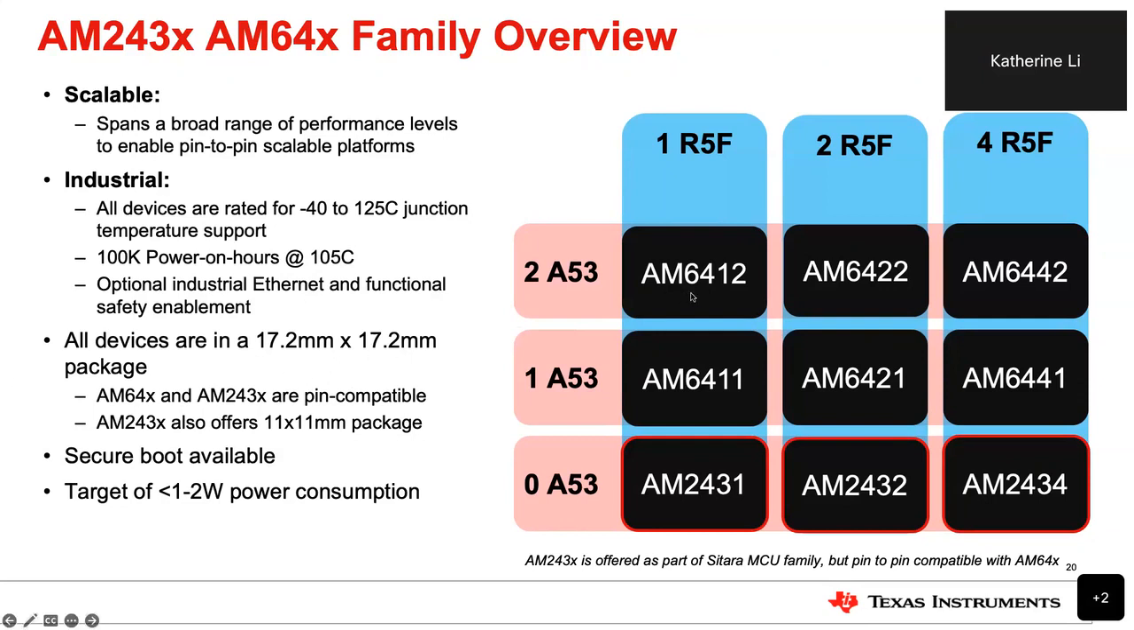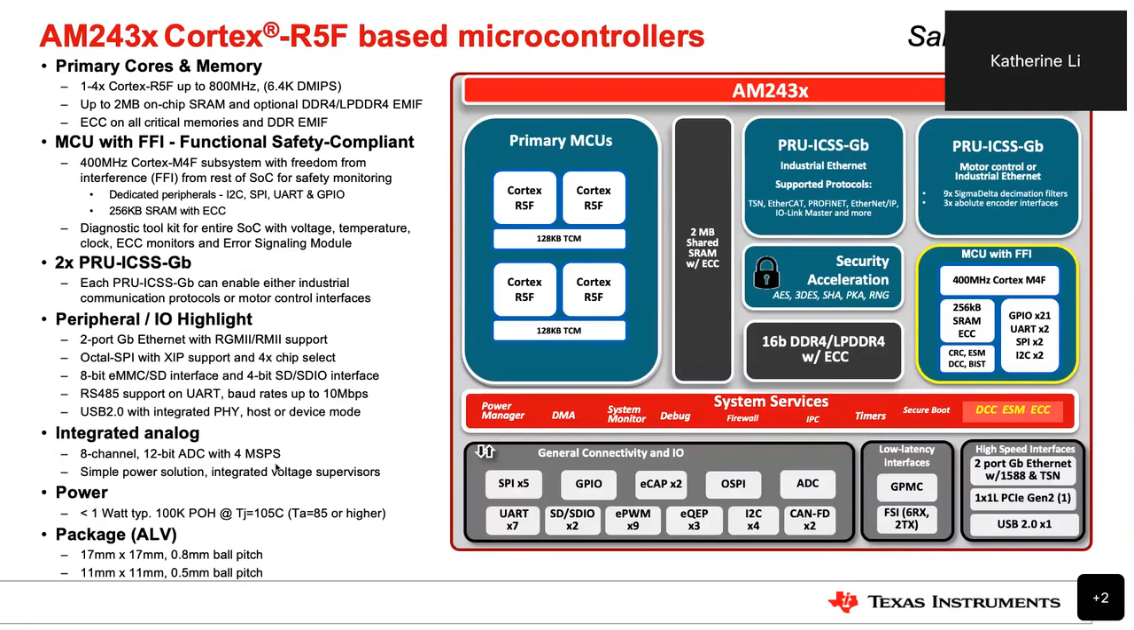In the meanwhile, if you have any space-constrained application and need a smaller package for AM243, we indeed offer a smaller package, 11x11 with 0.5 ball pitch. Similarly, security boot is also available on AM243. AM64's target power consumption is less than 2 watts. If you only run R5F, the target power consumption should be less than 1 watt. The next page is about the AM243 system block diagram.